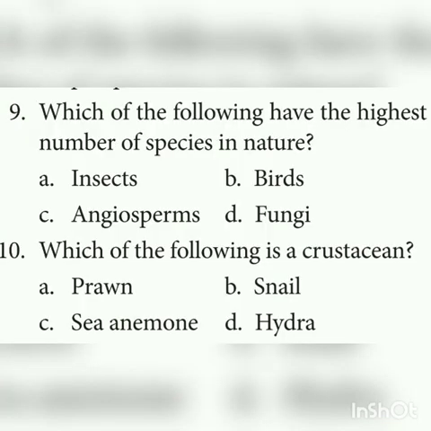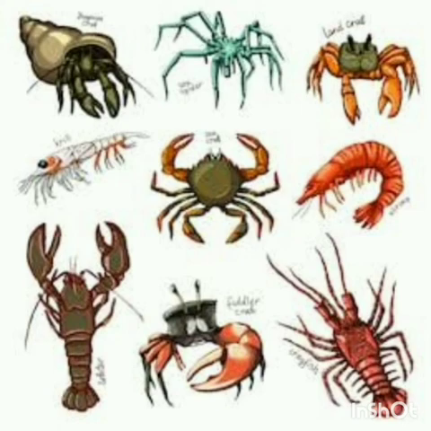Next, ninth one. Which of the following has the highest number of species in nature? So which is the largest phylum? Phylum Arthropoda. In phylum Arthropoda, insects are the largest group, so it has the highest number of species in nature. 10th one. Which of the following is a crustacean? Crustacean means it belongs to arthropods. The answer is prawn. Crab, prawn and lobsters are examples of crustaceans.